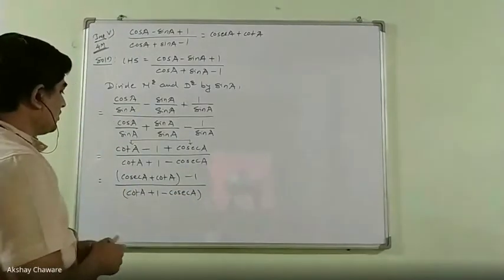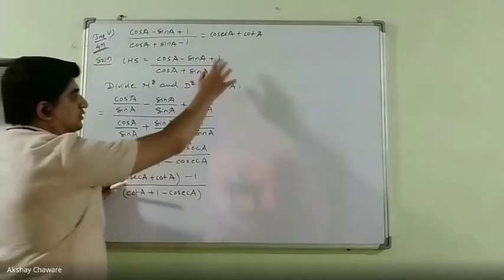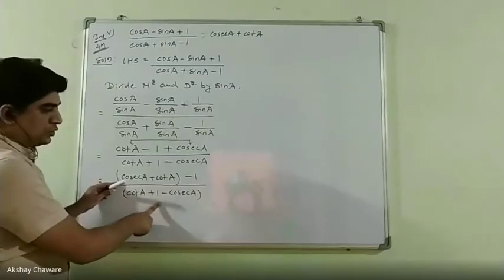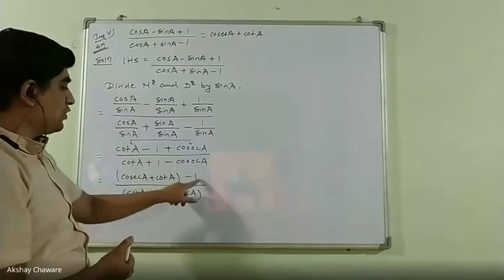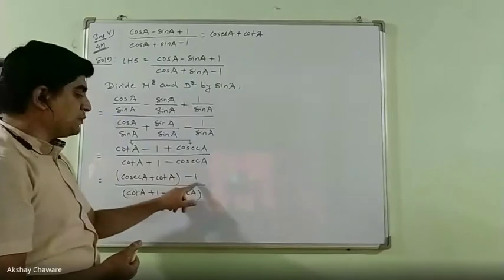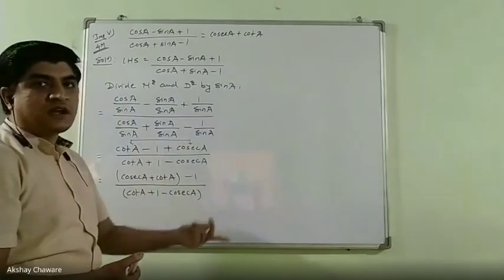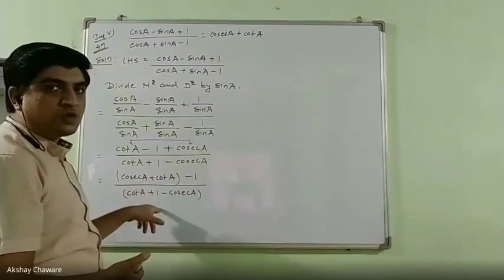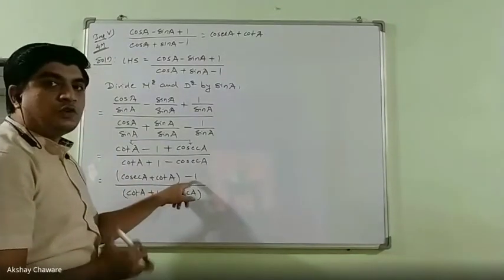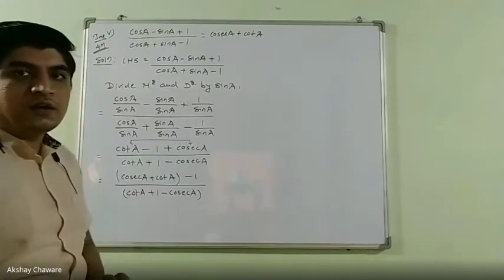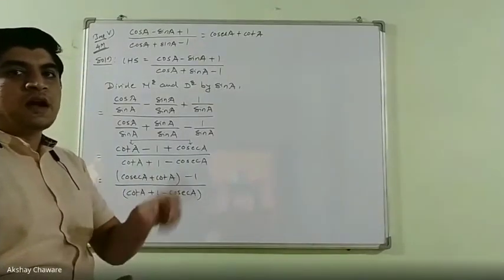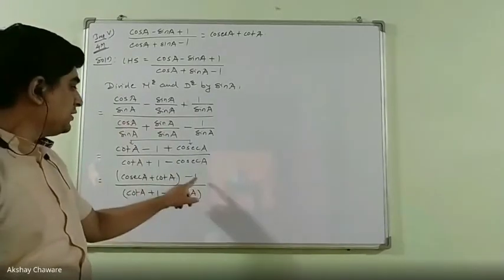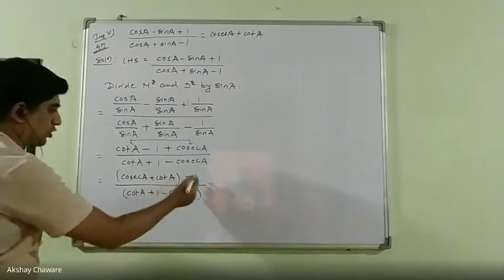Okay, now cosec A plus cot A is our answer, so we have to eliminate this 1 as well as this denominator. To eliminate this 1, we will replace it in terms of cosec and cot, because the complete fraction should be in terms of cosec and cot. To replace this 1, we know one identity, that is the third identity: cosec square theta minus cot square theta is equal to 1. So this 1 will be replaced by cosec square theta minus cot square theta.